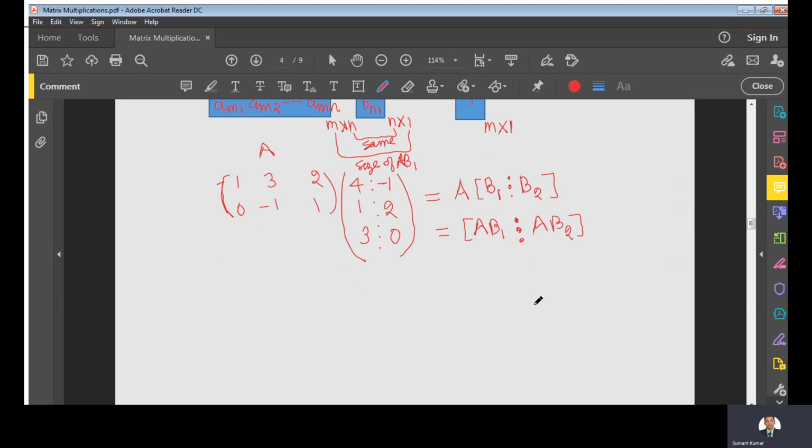Let us have a look at this product. AB1 will become what? We will multiply the whole matrix with the first column.